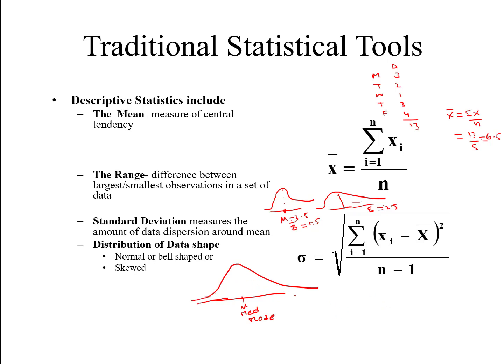Then we also need to check the behavior of the data while distributing the data shape. If it looks like this, it is called right skewed, positive skewed. When we collect data and sketch it, we will be able to define the deviation. This is negative skewed. So we can check the behavior of the data while plotting it and checking the shape. Is it positively skewed? Is it negatively skewed? Is it platykurtic? Is it mesokurtic? Or is it a symmetric distribution?